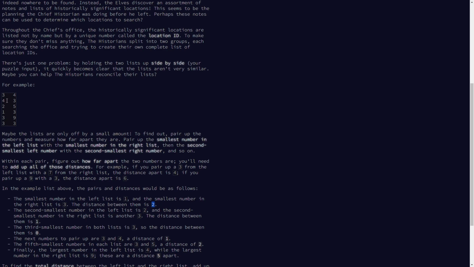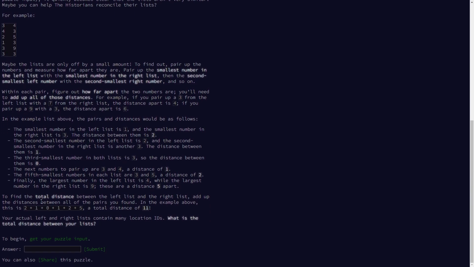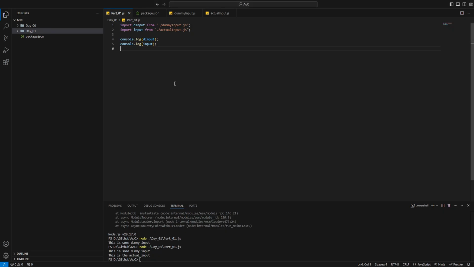We have to do that for each of them, starting with the smallest to the largest of the first list and the smallest to the largest of the second list. Ultimately we have to sum them up and get the total distance. So let's do that. I'll probably speed up my coding part and explain why I've written code that way. Okay, this is day 1, part 1.